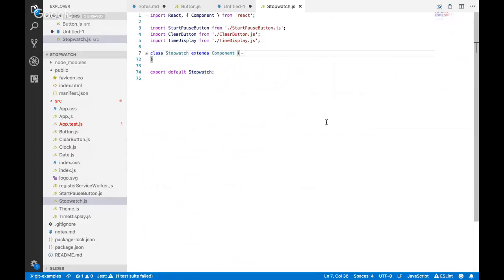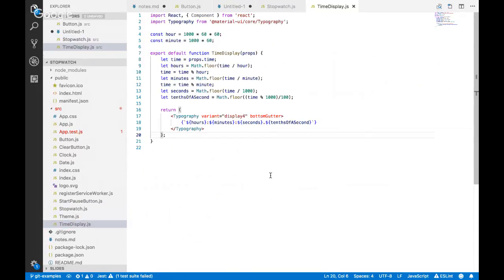I did change a couple of things that I had on my previous version of the stopwatch. I don't know if I did it right or if it's the best practice, but the time display component is now just a display. It's not formatting the time, you know, the milliseconds divided by 60 and so on. I put that in a function, like a const functional thing, in the stopwatch main.